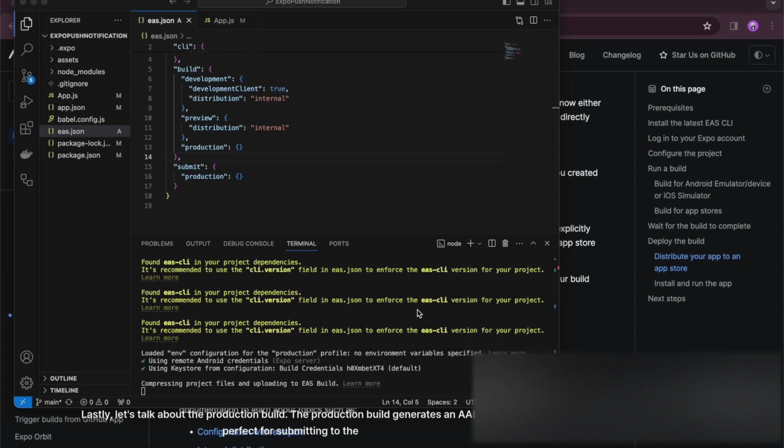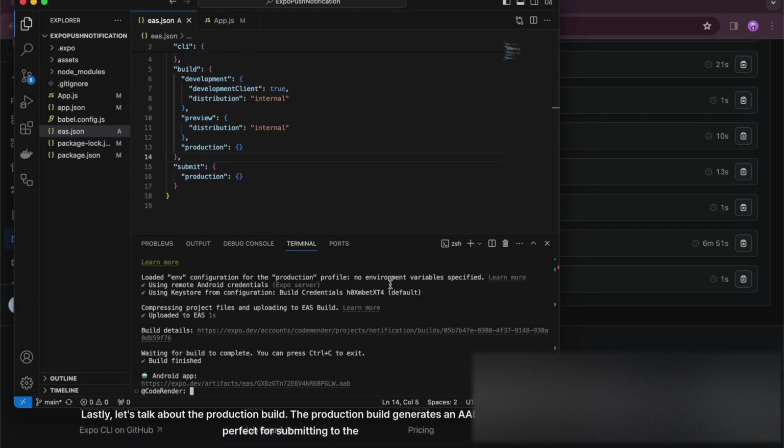Lastly, let's talk about the production build. The production build generates an AAB file, perfect for submitting to the Google Play Store.